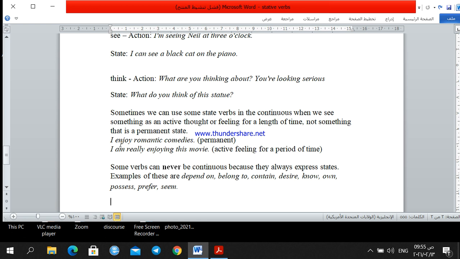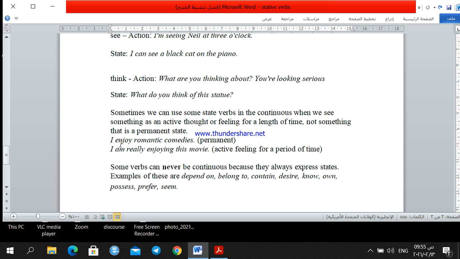Okay, guys, so till now I hope you got the point about state verbs. Most of the time we depend on meaning. If the verb describes a state, not an action, but a state of mind, your beliefs, your feelings, then you use this verb with the present simple. If it is an action, then you use the present continuous tense.